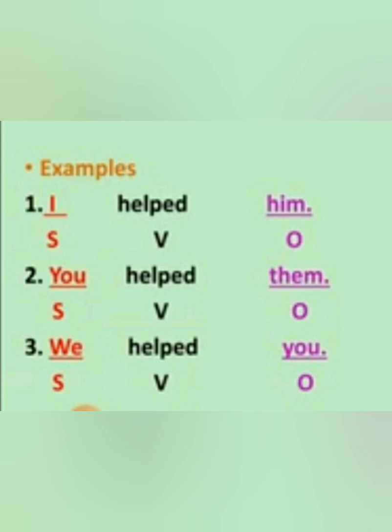So, you is the subject here and them is the object. In the third sentence, we helped you. We is the subject and you is the object. Now, you can understand that you is used as subject and as object both. So these are the things that you need to understand. Let's move further to the different ways in which you can use the correct pronouns.